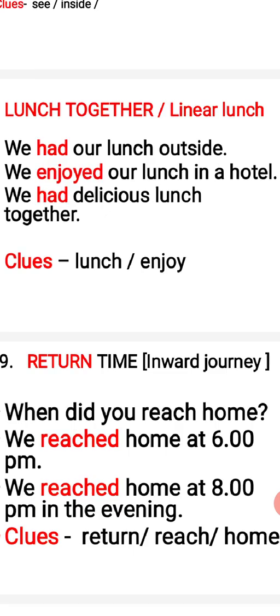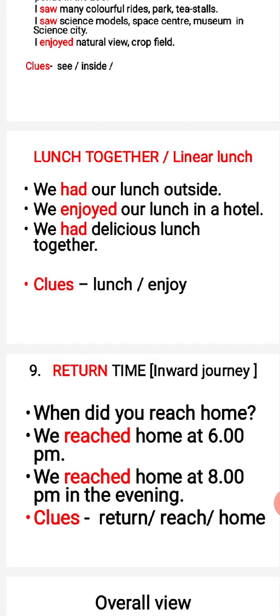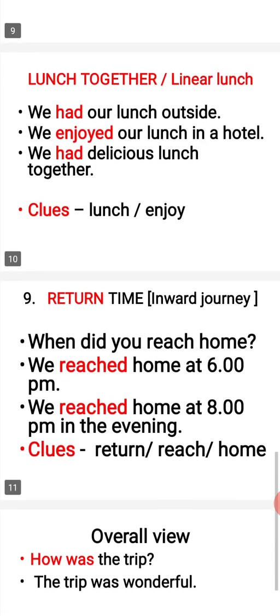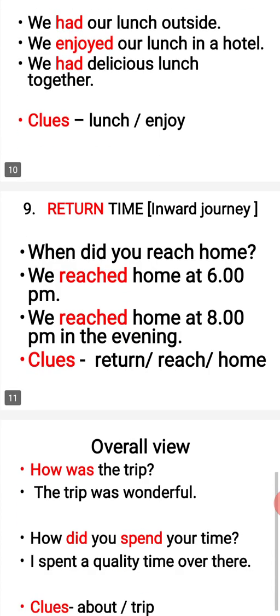Then return time. What is the inward journey? When did you reach home? We reached home at 6 p.m. We reached home at 8 p.m. in the evening. So if you get clues like return, reach and home, you can use all these three. We returned home or we reached home at 8 p.m. or 6 p.m. or anything you can write.